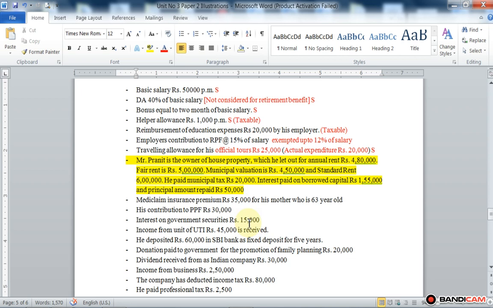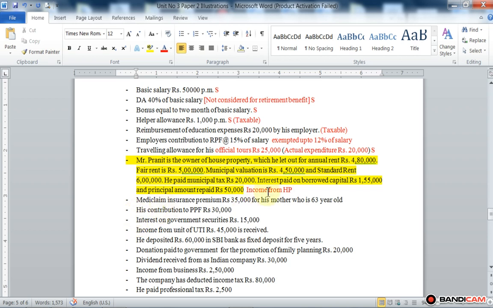So it is income from house property. We need to prepare a working note to compute gross annual value. Once we find out the gross annual value of the house property, it is very easy to compute income from house property.